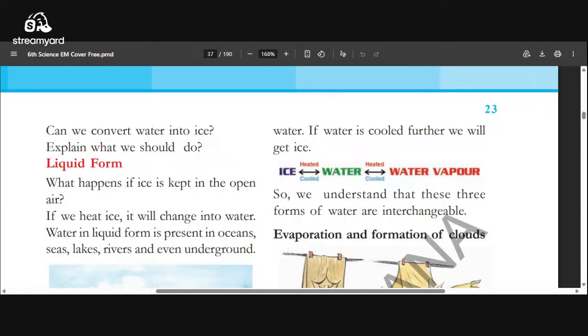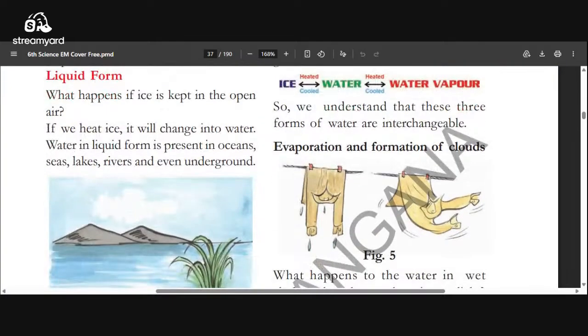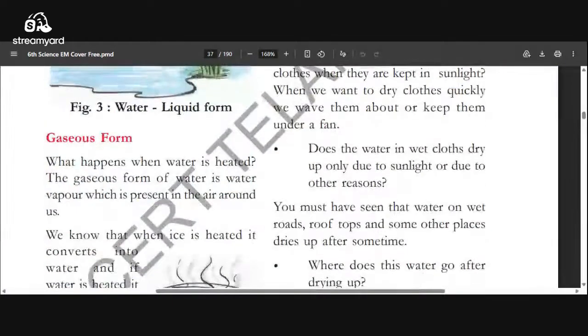What happens if ice is kept in open air? Generally, water formation occurs. We will get water from the ice because when the ice is exposed to room temperature or heat, that ice melts into water. So if we heat ice, it changes into water. Water is in liquid form. It is present in oceans, lakes, seas, rivers, and in the groundwater also.